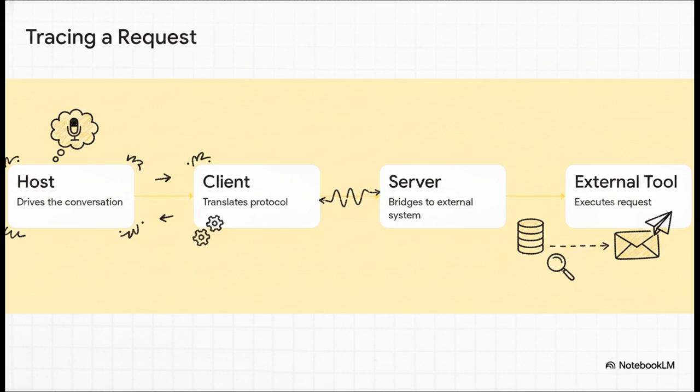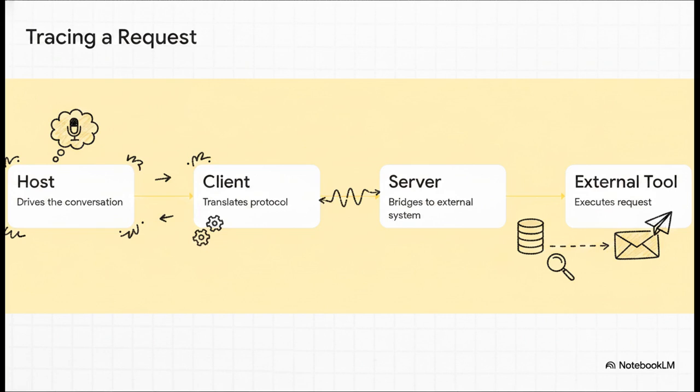Then the client translates that request for available MCP servers. The server acts as the bridge, actually executing the specific database query to grab those Q2 numbers and returning them directly to the model. Finally, the model seamlessly initiates a second request to your email server to draft the message.